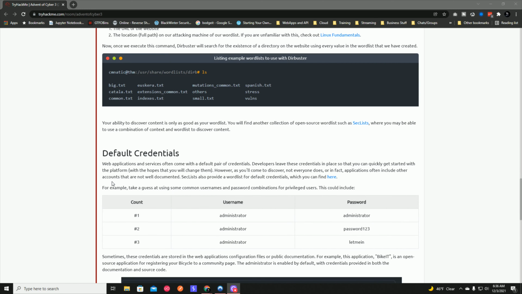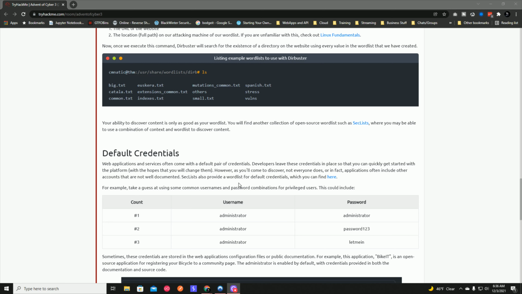Okay, so then default credentials. Web applications and services often come with a default pair of credentials. Developers leave these credentials in place so that you can quickly get started with the platform, with hopes that you will change them. However, as you'll come to discover, not everyone does this, or in fact, applications often include other accounts that are not well documented.